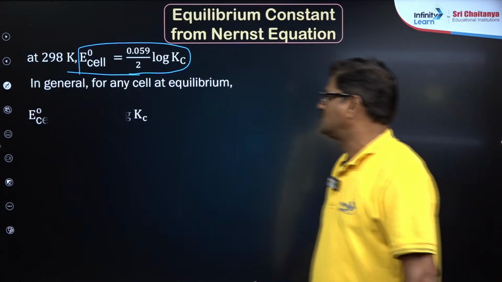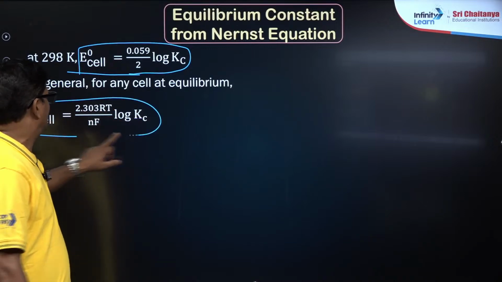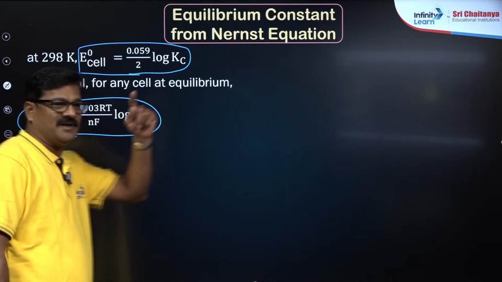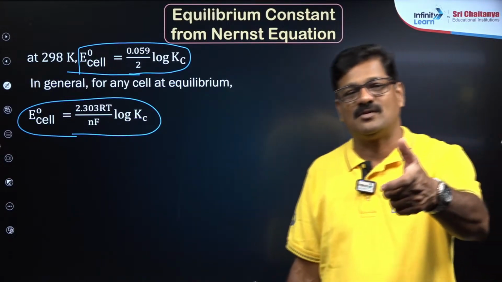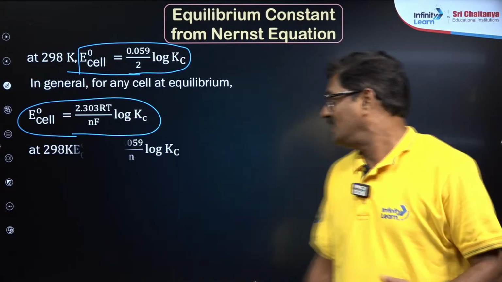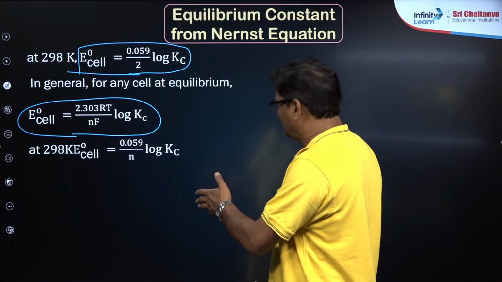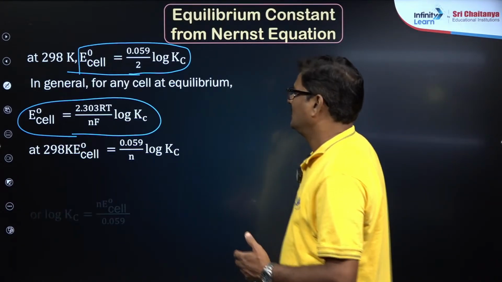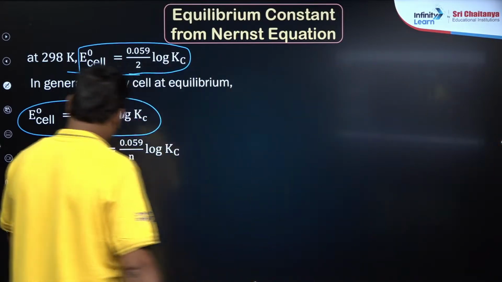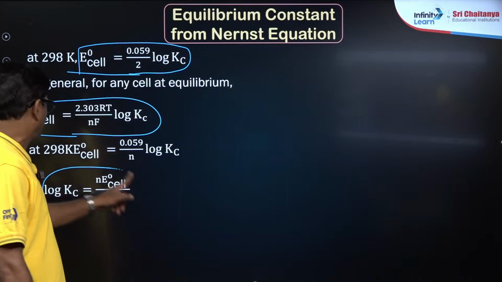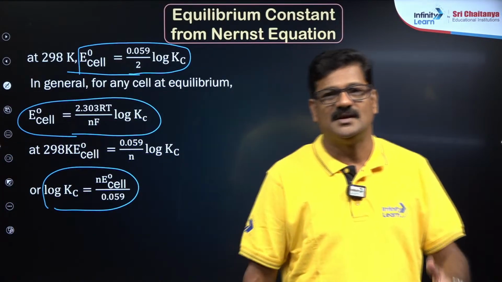So E naught is equal to 2.303 RT by nF log Kc. n is the number of electrons and F is the Faraday constant. The Faraday value is equal to 96,500, and also you can say E naught cell is equal to 0.0591 by n log Kc, and also log Kc is equal to n E naught cell by 0.0591. You can take the Kc from the anti-log, so you can also calculate Kc values.